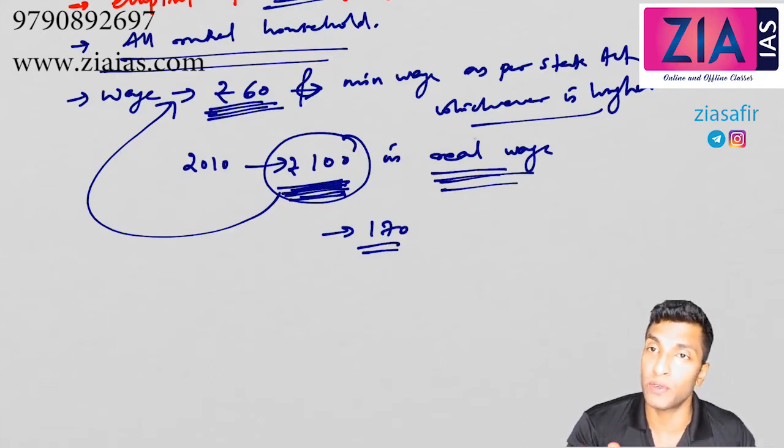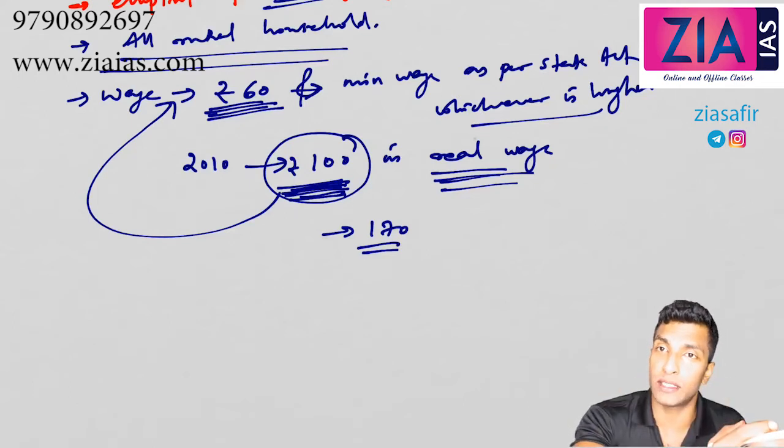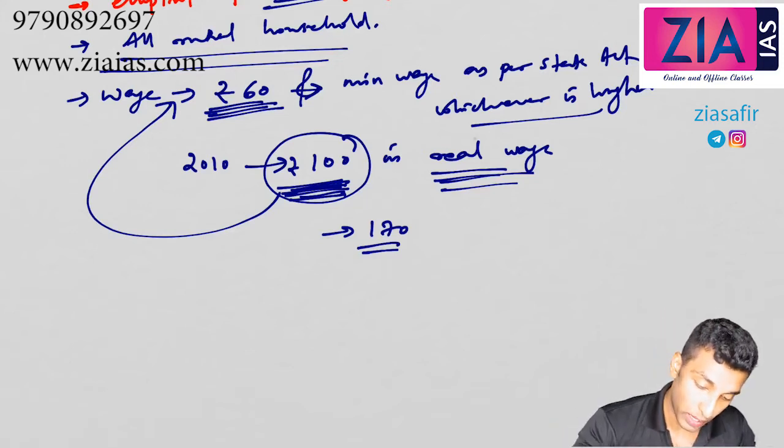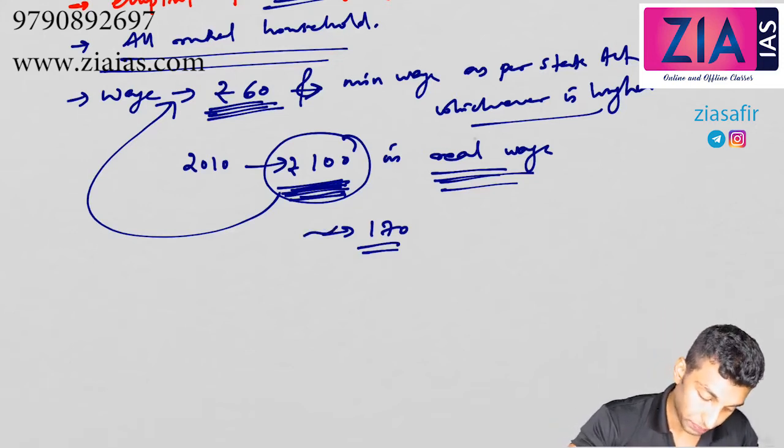100 rupee real wage means whatever 100 rupee could have bought in 2006, that you should give. That will come around 130, 140, 160, 170. Now if you calculate, it will be more. Okay, so it will be close to 170.